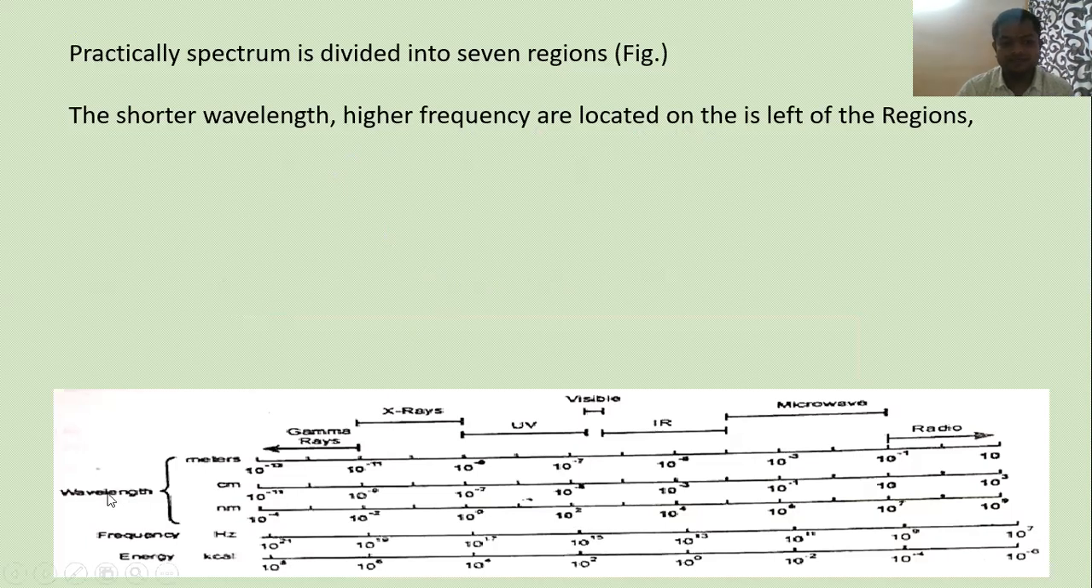If you see here, this is wavelength, and this is the left side of your chart. This is the lower, shorter wavelength, and in terms of frequency it is the higher frequency. These are located on the left side.